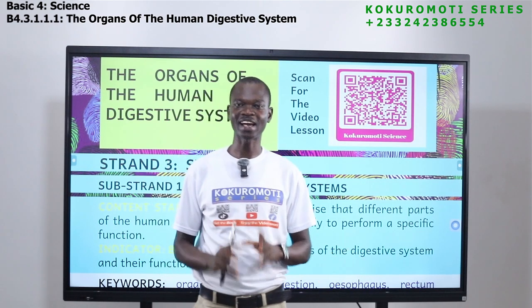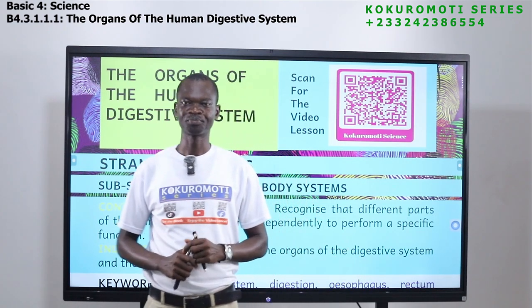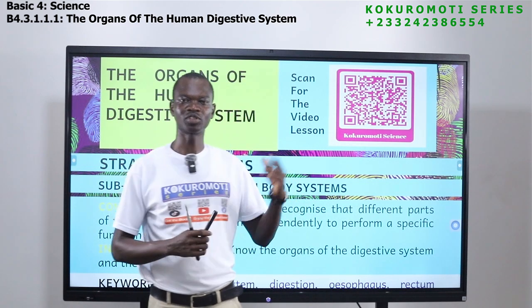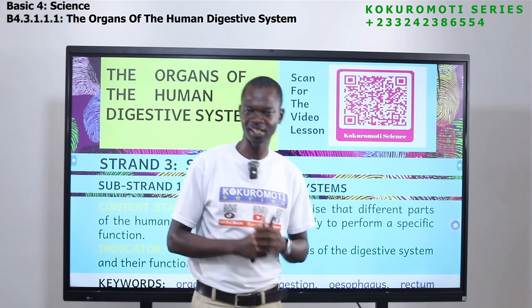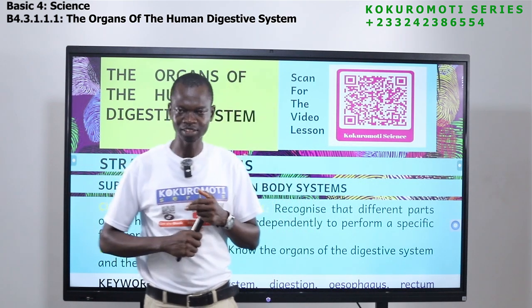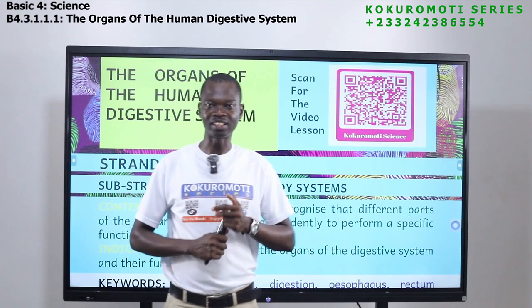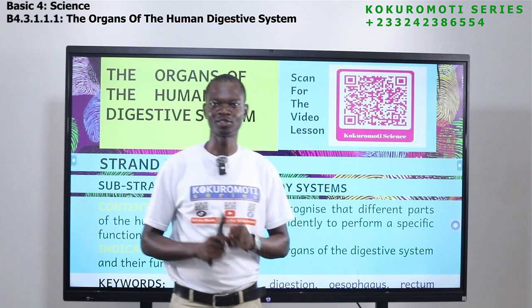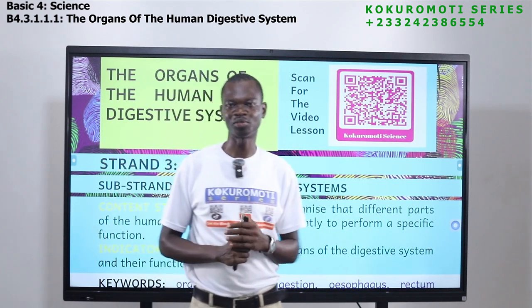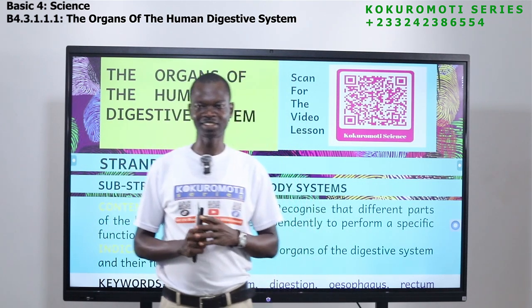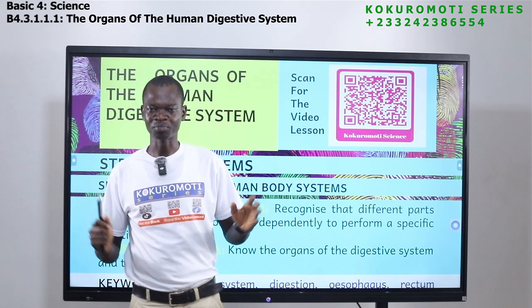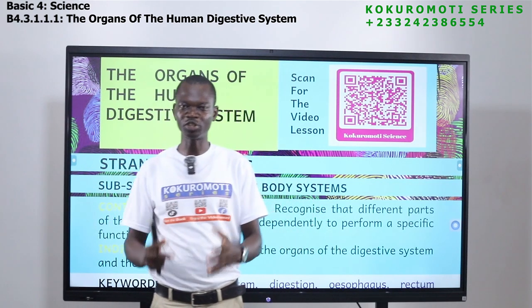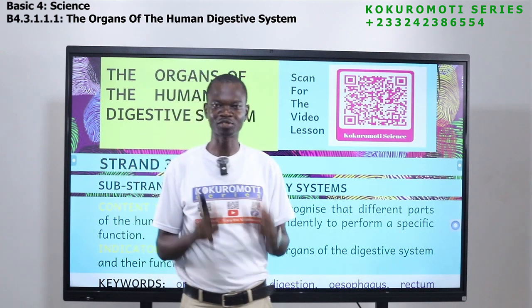Okay, so today we have science for basic 4. Not only for basic 4, but for all learners, because what we are going to look at today, BECE, they ask questions on it. SSCE, they ask questions on it. So you need to understand it today, so that when you get to that level, you will not find it difficult. And I'm going to take my time to take you through everything, show you videos, pictures, illustrations.